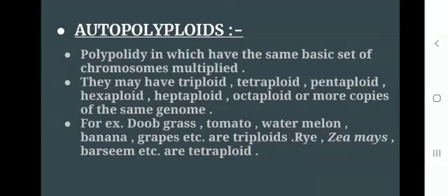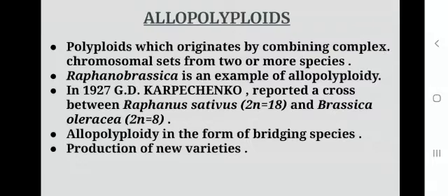Autopolyploids. Polyploidy in which the same basic set of chromosomes is multiplied. They may have triploid, tetraploid, pentaploid, hexaploid, heptaploid, octaploid or more copies of the same genome. For example, in dhoop grass, tomato, watermelon, banana, grapes, etc., the triploid condition is found, and the rye, Zea mays, barsim, etc., they are tetraploids.